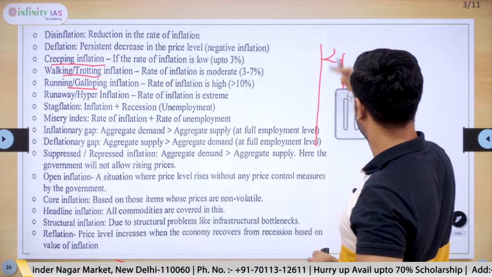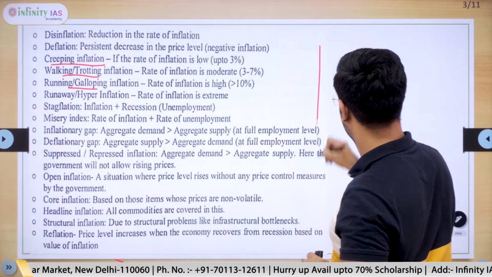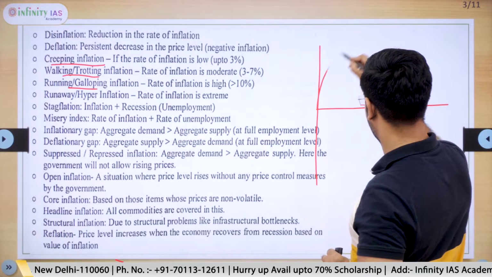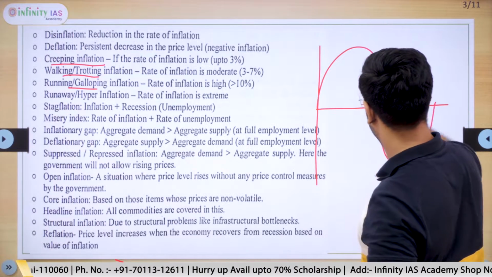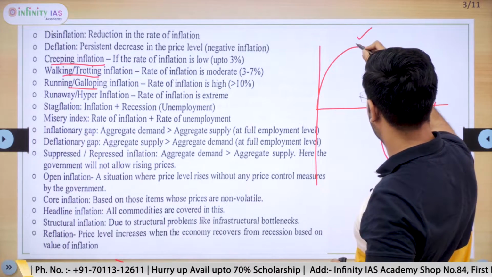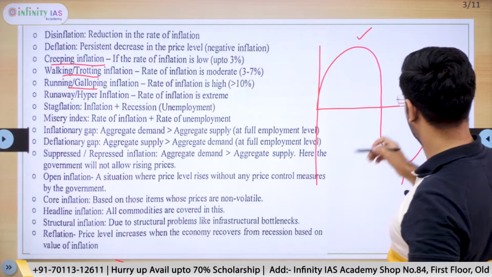Generally, we represent the business cycle in the form of a curve like this. This is the highest growth, this is the lowest growth.